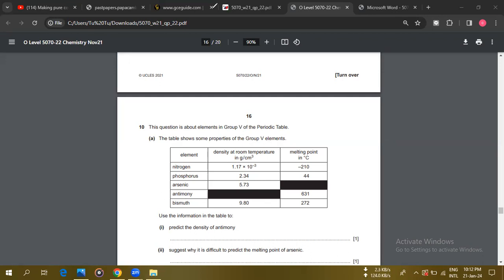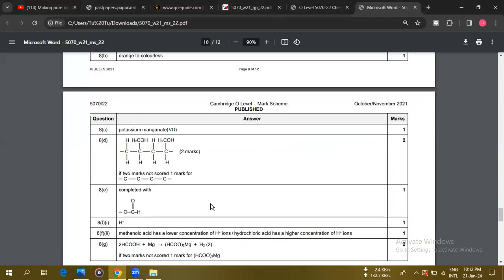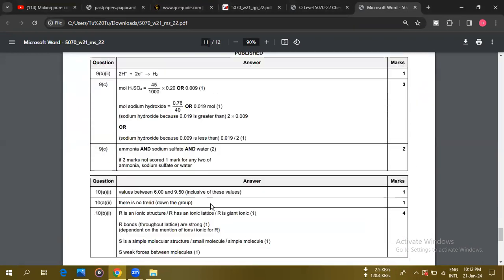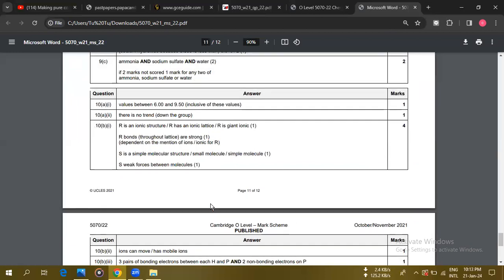I have done that, right? It's easy to mark like that. Let's see, what's the answer? Predict the density of antimony. The antimony density can be in the middle of these two numbers, so it's kind of like 7. If you take 7 point something, that will be fine, I think. Okay, a value between 6 and 9.5.